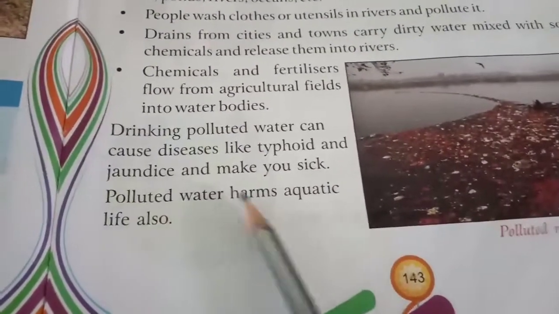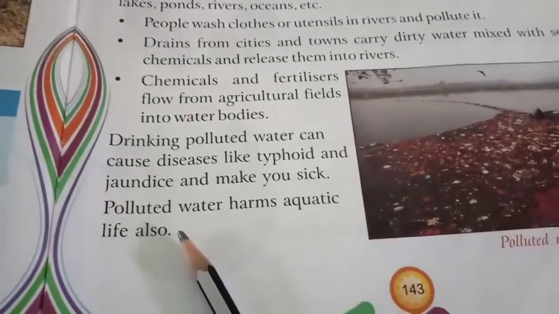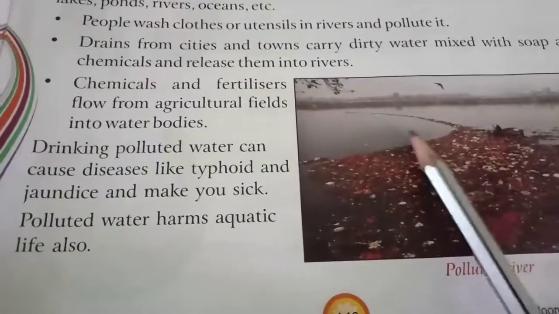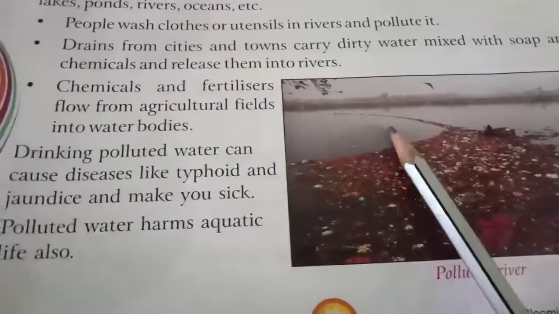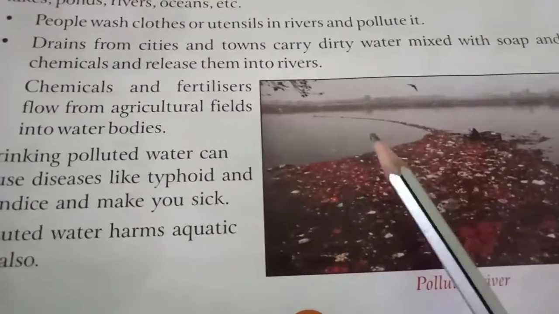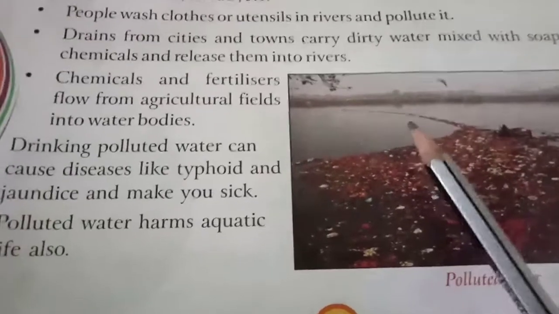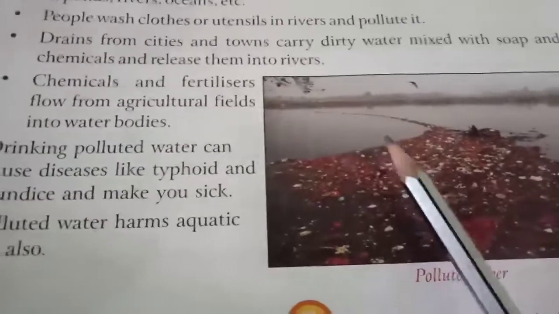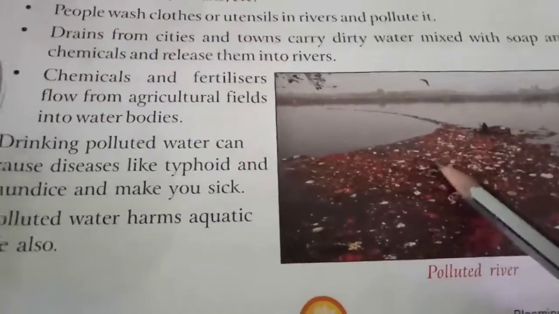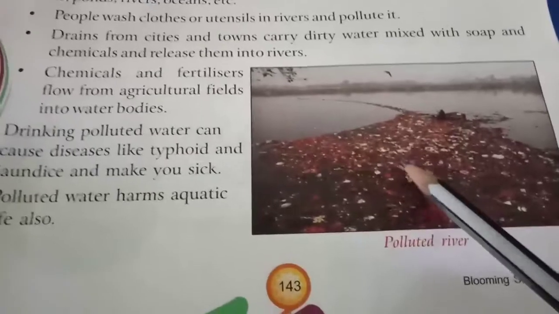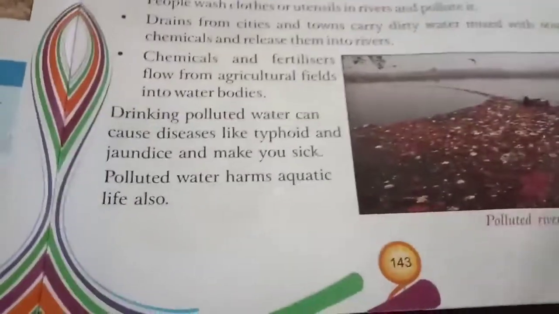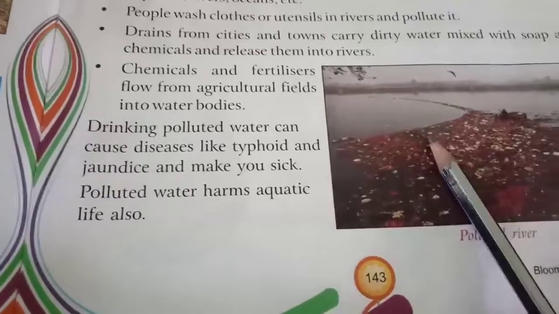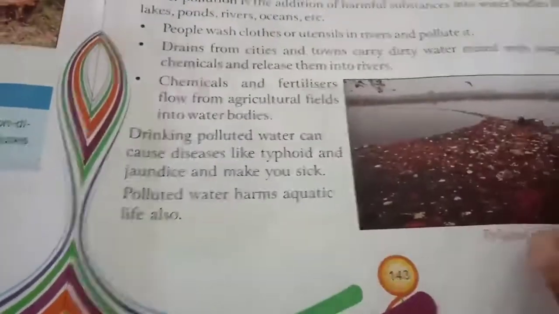Next, polluted water harms aquatic life also. If you look in the water, what happens? There are living organisms like fish, frog, crocodile, whale, many different kinds of aquatic animals, meaning animals which live in water. So if the water is very dirty, those animals will die. They will not be able to survive. So it is very harmful for the aquatic animals. For the plants also, some plants are found in water, and they will also die if the water is polluted.